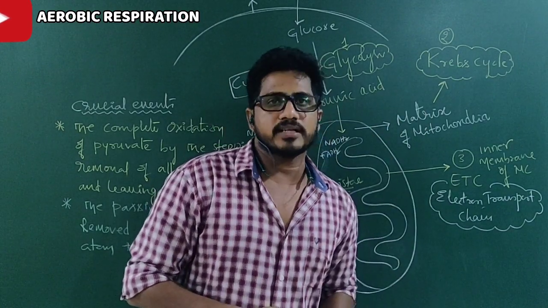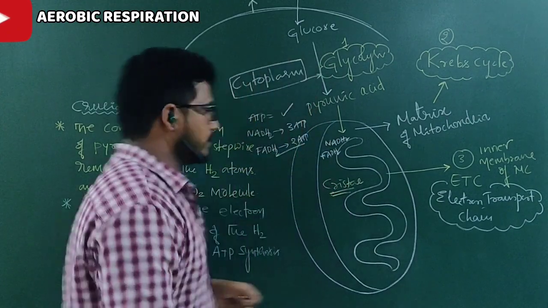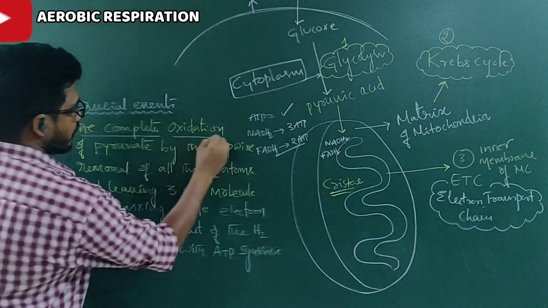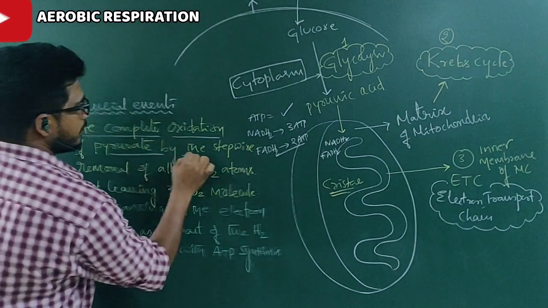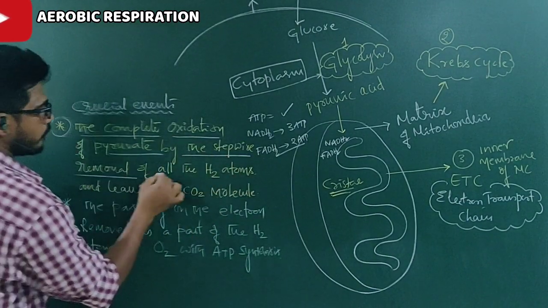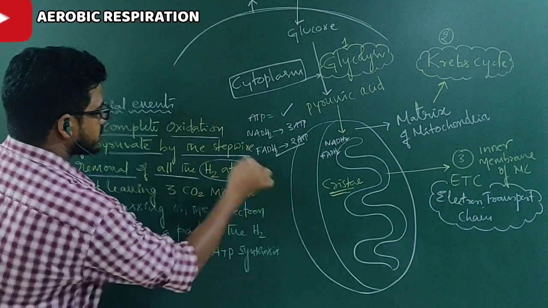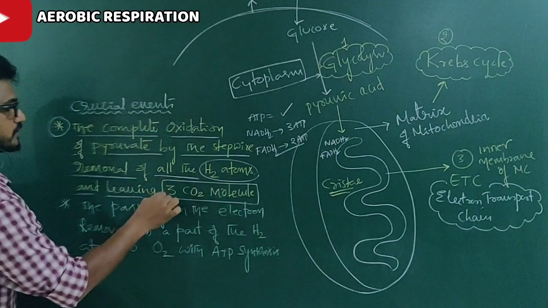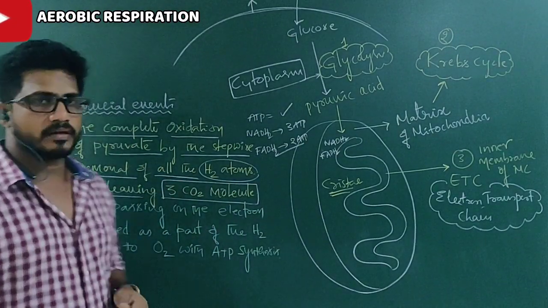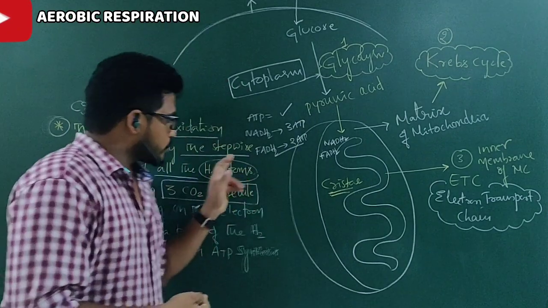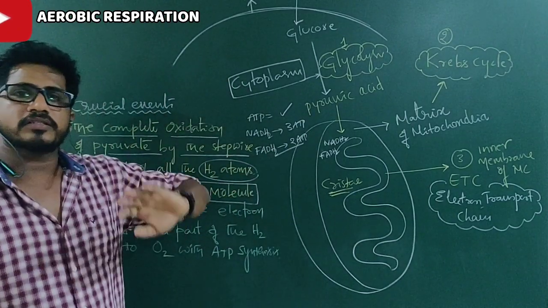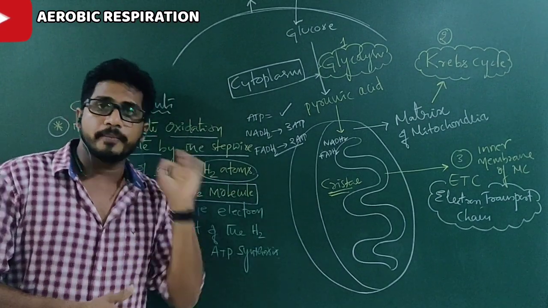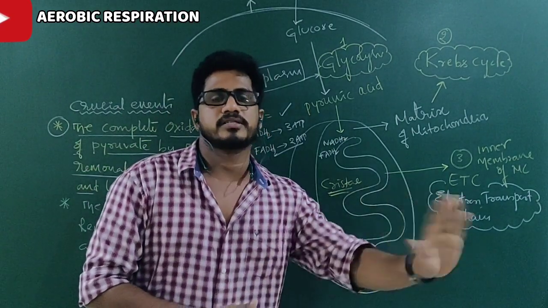Also, two important points I should discuss here with you. Number one, the complete oxidation of pyruvate by the stepwise removal of all the hydrogen atoms and leaving the 3 carbon molecules, meaning carbon dioxide formation. If these two do not happen, the glucose oxidation is partial. I told you many times in the last session, in anaerobic respiration, glycolysis is partial oxidation.